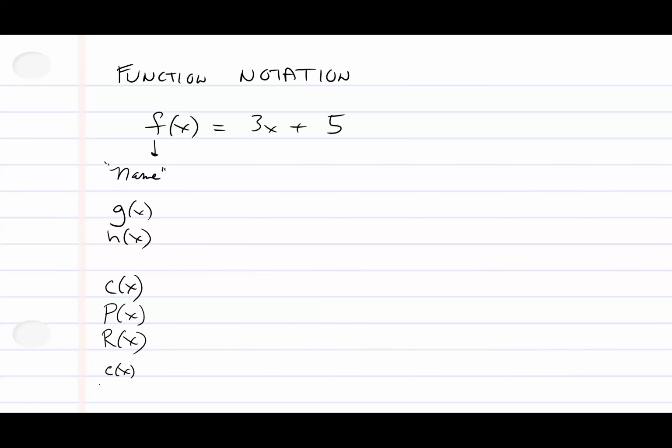Naming of functions. This guy is called the independent variable. Okay, so I'll write it better than my chicken scratch. Independent variable. So independent variable means you are the one plugging in the variable. You can plug in the 3, you can plug in the 12, you can plug in the negative 24. We good?